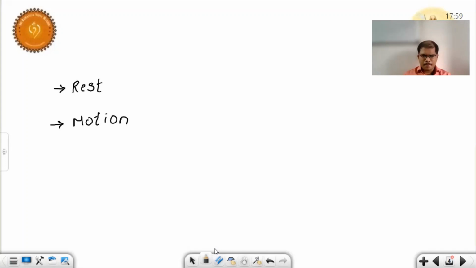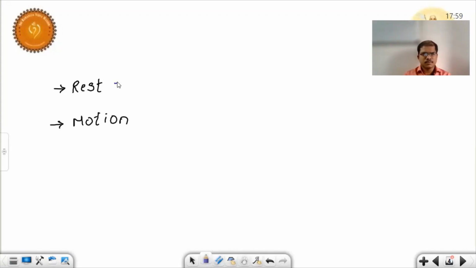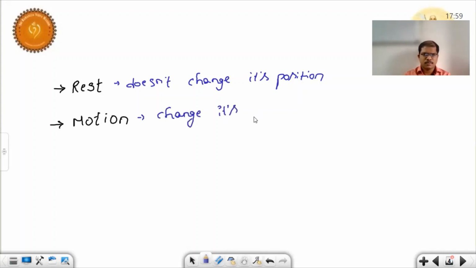The state of rest means when an object doesn't change its position with time, it is said to be at rest. So it doesn't change its position, that's it. What is state of motion? The object which changes its position through time is said to be in motion.